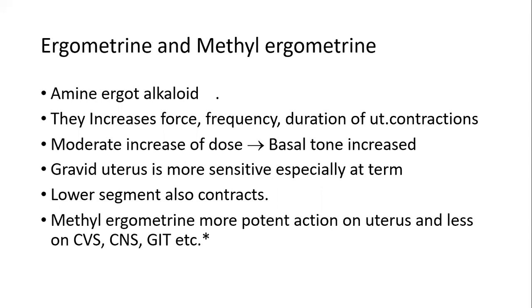Ergometrine and methylergometrine are basically amine ergot alkaloid derivatives. They increase the force, frequency as well as duration of uterine contractions.